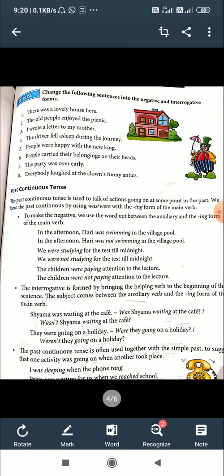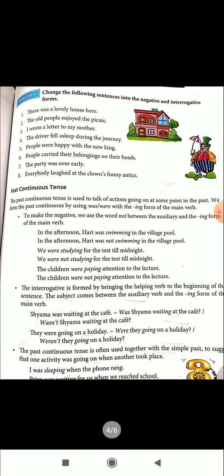Phone rang is a simple action. But was sleeping is an action that was going on for some time in the past. Rang, the action, started and completed immediately. What was going on? Was sleeping.